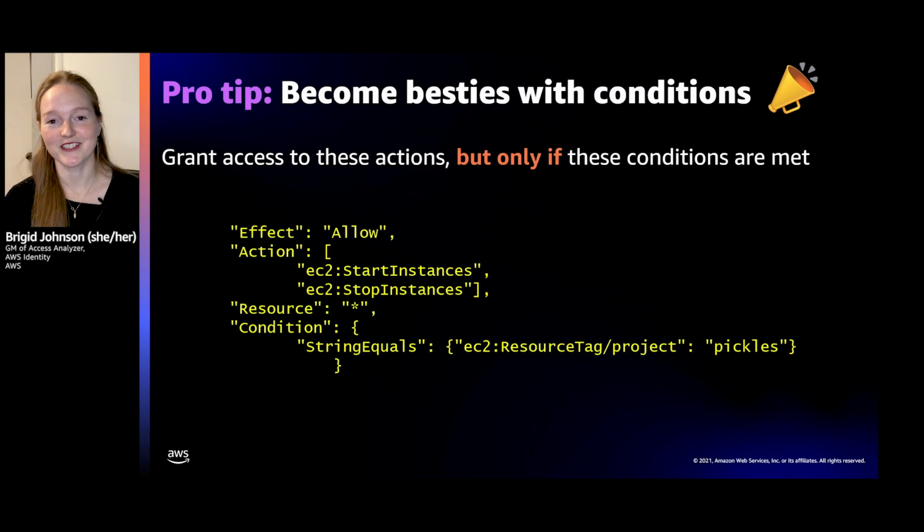We love conditions, right? And so my next pro tip is to become besties with those conditions. When I think about conditions, I really think about, okay, grant this access, but only if these conditions are met. And so in this policy, you want to say allow EC2 start and stop instances on any resource as long as that resource is tagged with Project Pickles. All right, but only if that resource is tagged with Project Pickles.